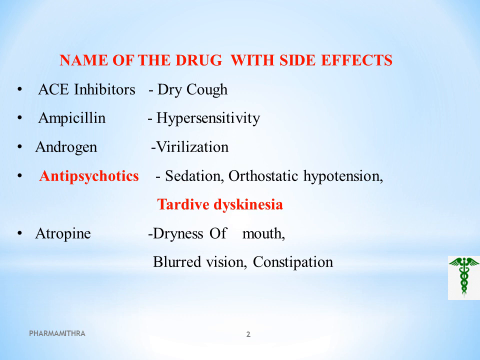Tardive dyskinesia means repetitive or involuntary movements such as grimacing, eye blinking, etc. It is also known as orofacial dyskinesia. This tardive dyskinesia is a main side effect of antipsychotic. So if you have any question on tardive dyskinesia, you go for the answer antipsychotic or an example of antipsychotic. Next drug is atropine. Atropine shows side effects such as dryness of mouth, blurred vision and constipation.